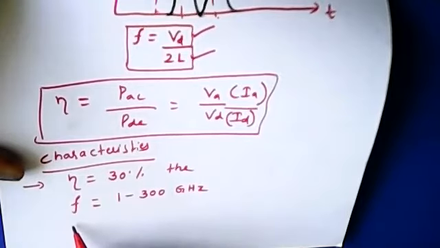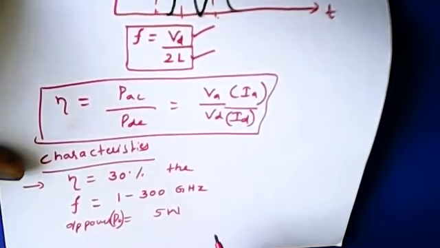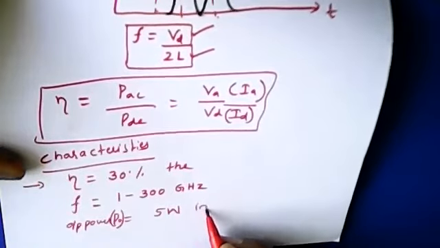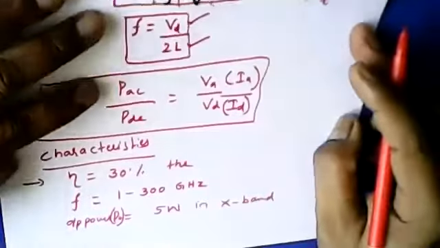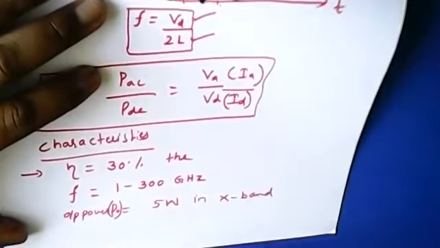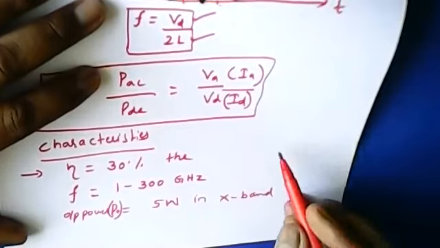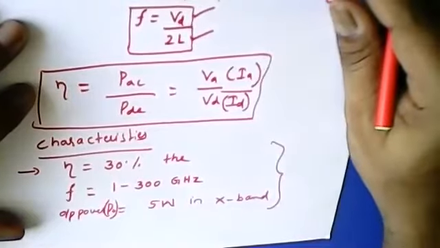And then the output power. The output power is represented as P naught, where we can take the output power as approximately 5 watts. 5 watts is taken out, especially in case of X band. When it is operating in X band, it provides an output power of 5 watts. And these are the important characteristics of the impact diode.